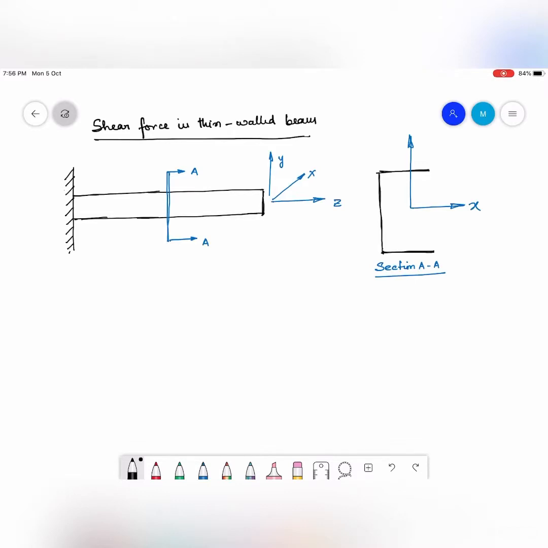In the case of bending moment, we have seen that there is going to be a normal stress in the cross section, which also we know how to analyze.